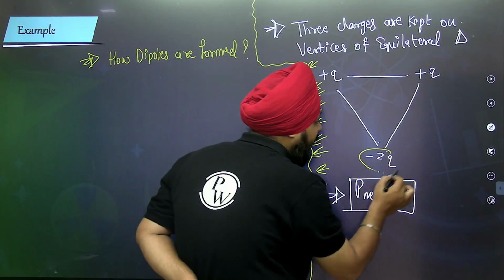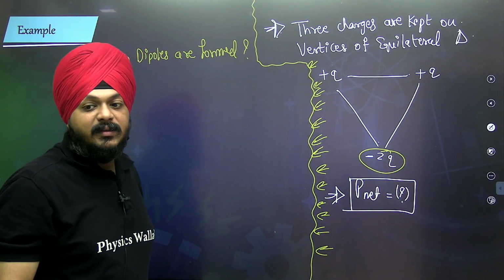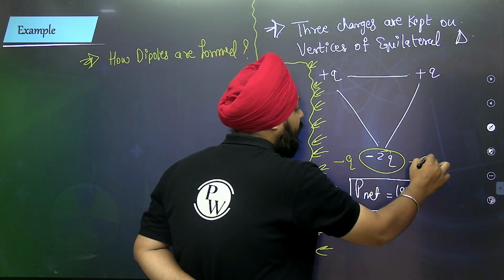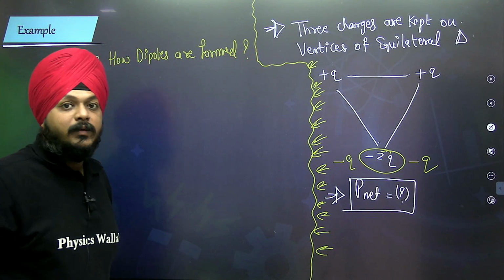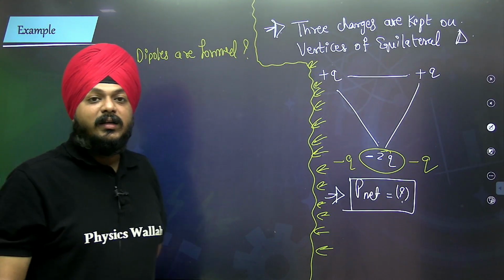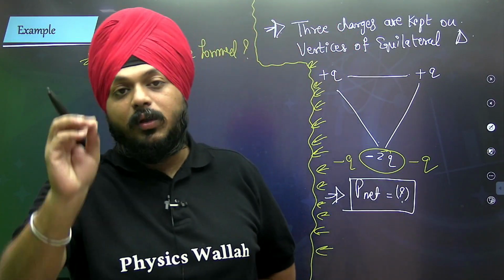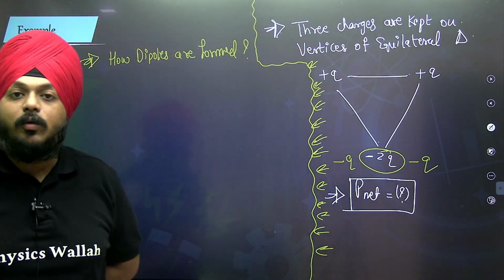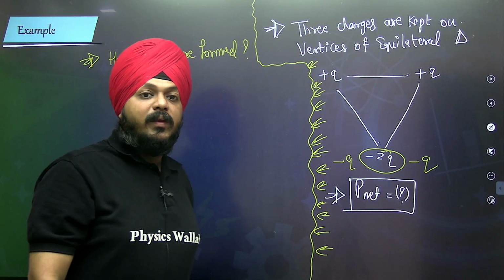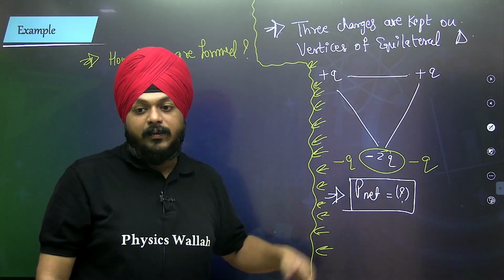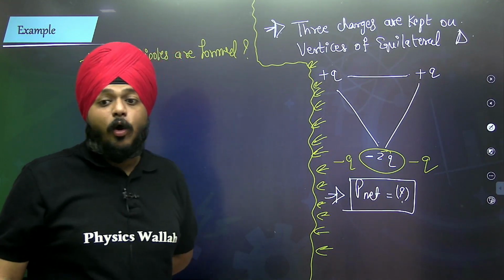Suppose the -2 charge is there. Can I separately write it as negative Q, negative Q? Quantization of the charge: charge can be divided, but it should be into whole numbers. The fraction of the charge is not possible. So I am dividing into some specific value. It is not a fractional one.